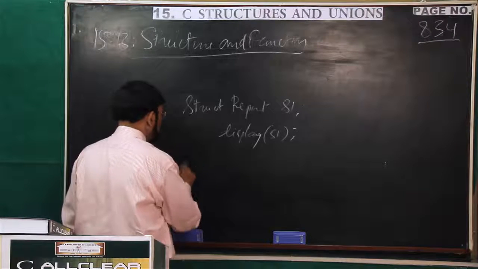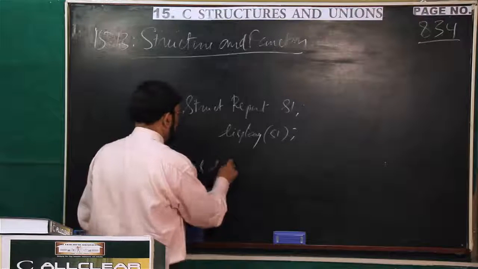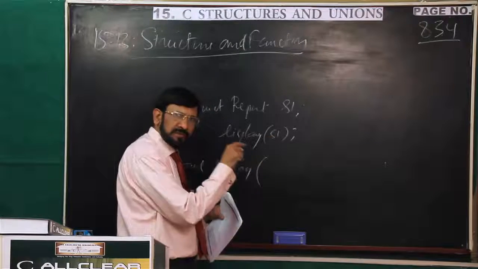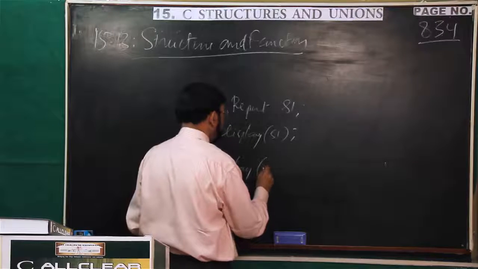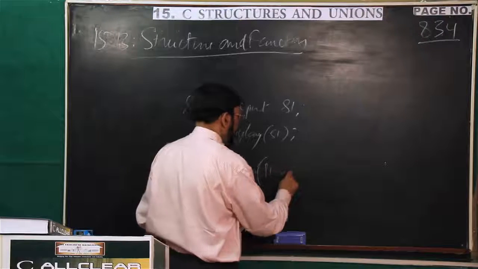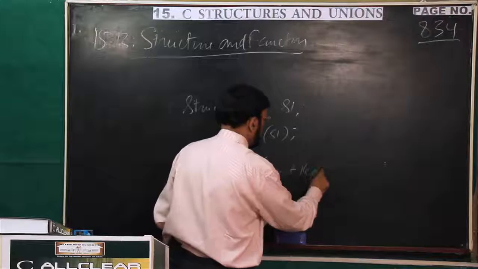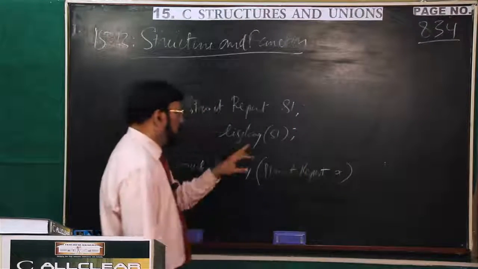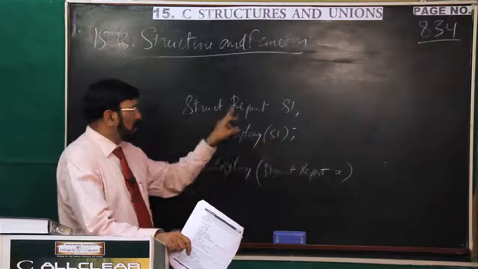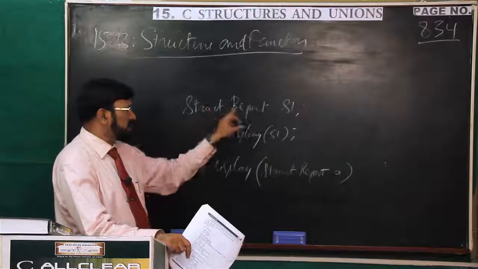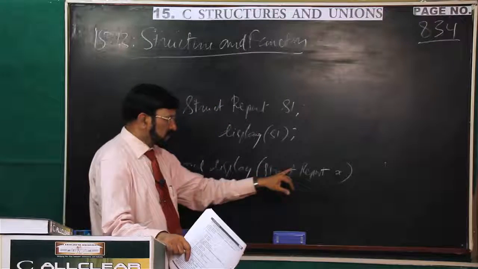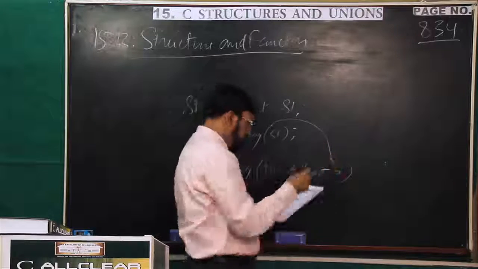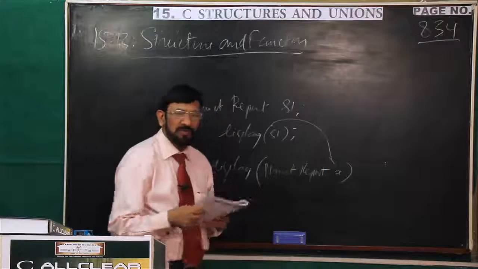Now you see, this is the function header of display. Who can receive it? I am passing a structure type variable. Who can receive it? Struct report X. This is a formal argument. Now what type of argument am I passing? I am passing S1 of struct report type. Who can receive it? Only a struct report type variable can receive it. Now S1 is copied to X, then you can display within the body of the function.